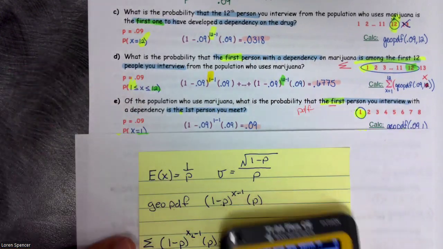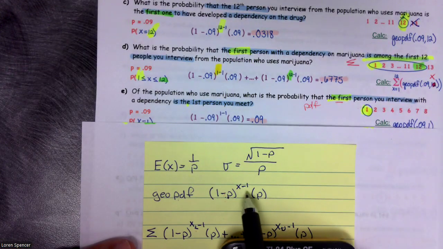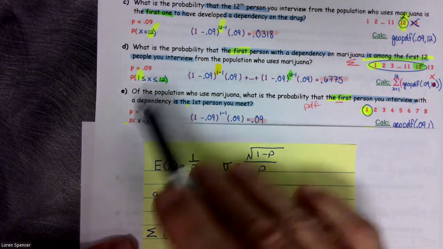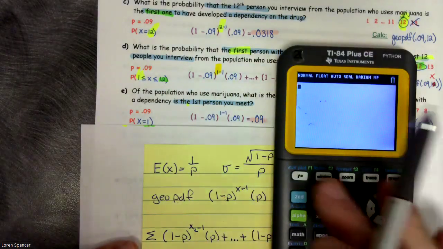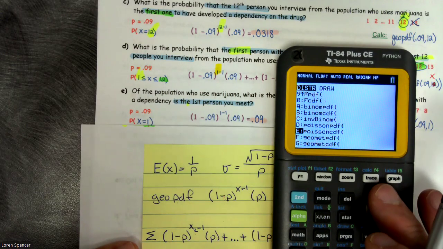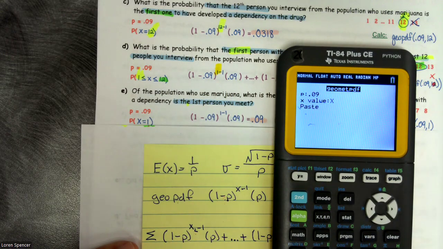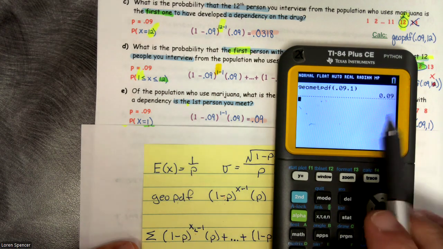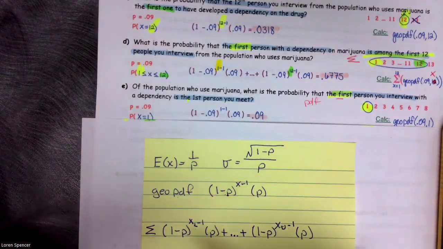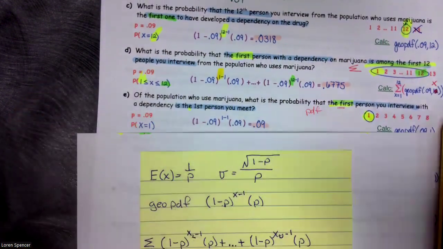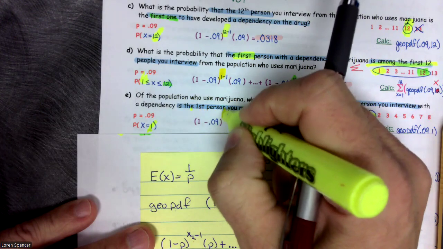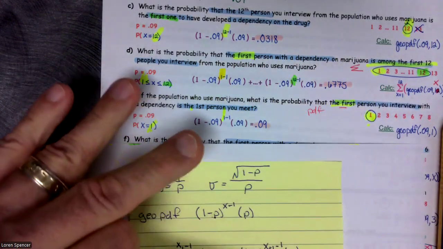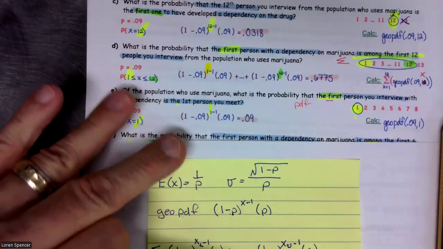Okay, so we're going back to our formula. 1 minus P, X minus 1, and P. Well, we want it to be exactly 1, so X equals 1. So going to our calculator, second VARS, geometric PDF, probability is 0.09, and our X value is 1, and we get 0.09. Once again, this one that you see right here is the same as the first number, not the second one. You're always subtracting 1. Okay?